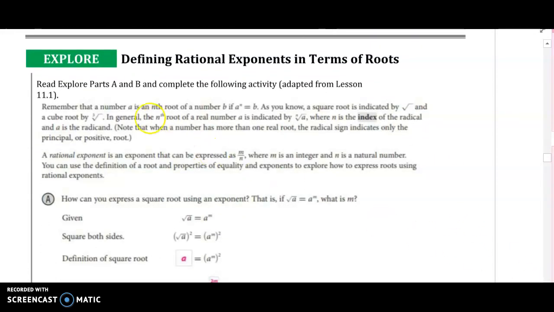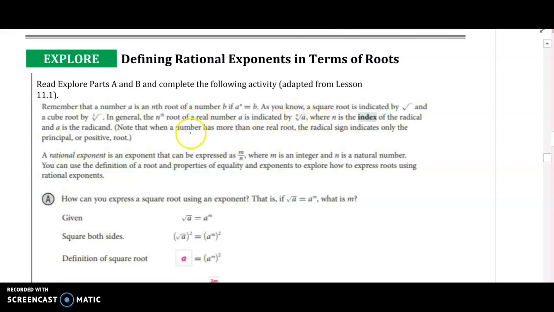So it says, remember that a number a is an nth root of a number b if a to the n equals b. So a is the nth root of b. As you know, a square root is indicated by square root, and a cube root is indicated by cube root. In general, the nth root of a real number a is indicated by nth root. So you can basically have any number as a root, where n is the index of the radical and a is the radicand. So n is the index. That's the most important part.